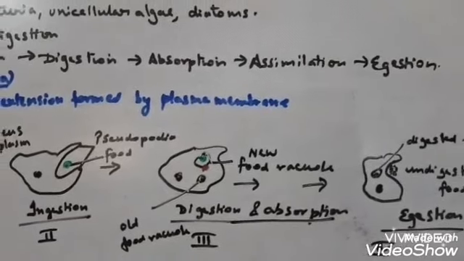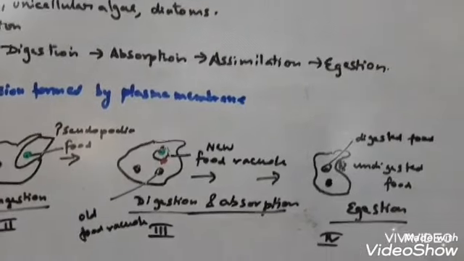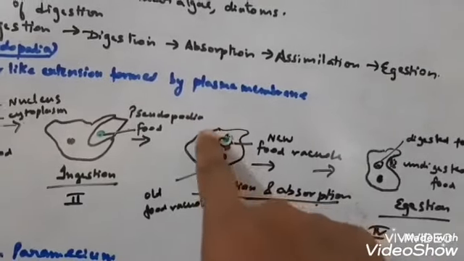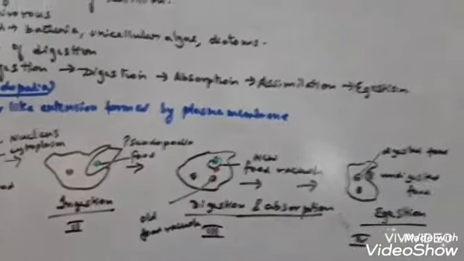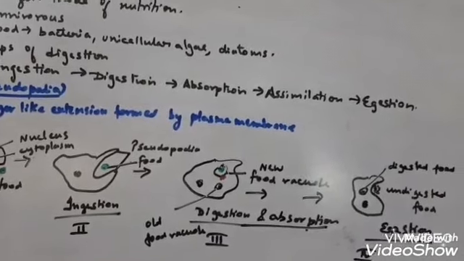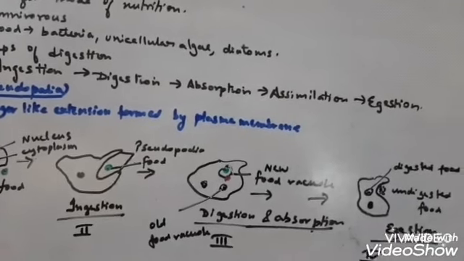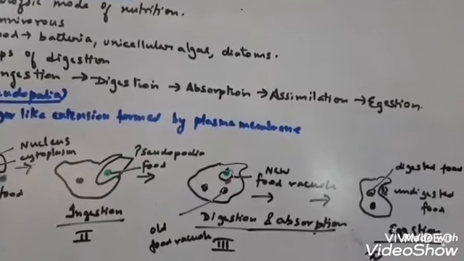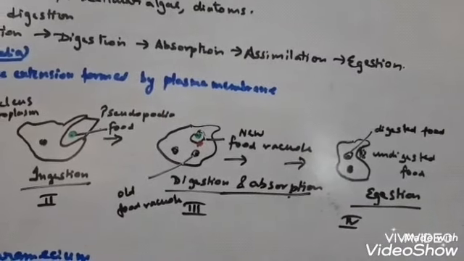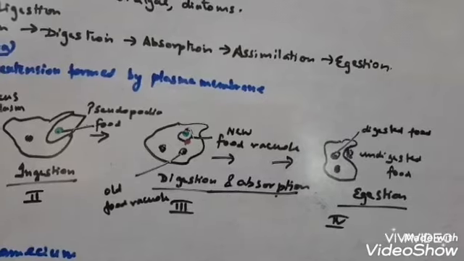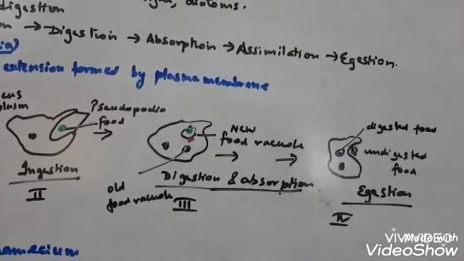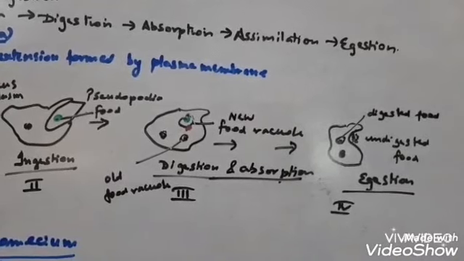Now what is cyclosis? The streaming movement of the cytoplasm, means the cytoplasm here undergoes streaming movement, and that is known as cyclosis. So the streaming movement takes place, the food is distributed, and energy is produced from the absorbed food, and then it is utilized to convert simple nutrient into complex compound that is helpful for the growth and development of the body of the amoeba.